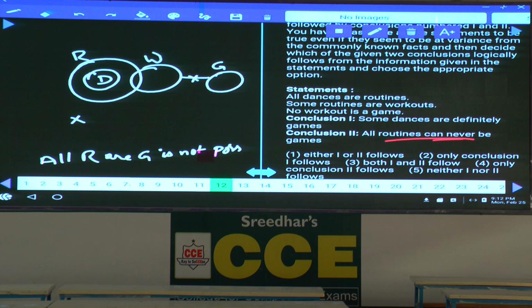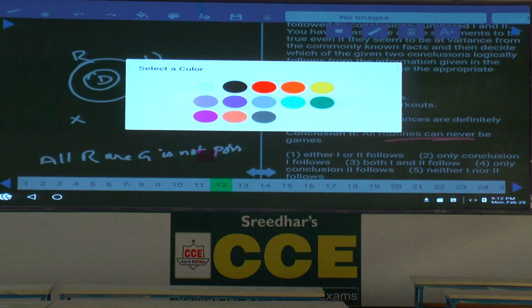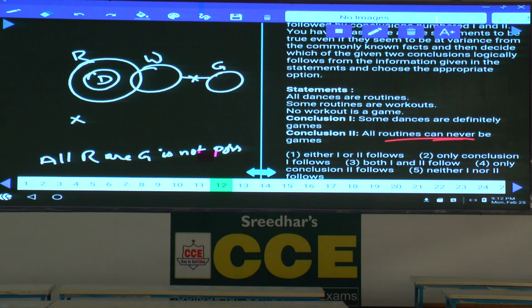Now we need to prove whether all routines being games is possible or not. If it is possible, his claim will be wrong. If it is not possible, his claim will be correct. Now I am checking whether all routines can be games or not. Now this entire routine, tell me whether it can be games or not. If you draw these games like this, then what happens here?